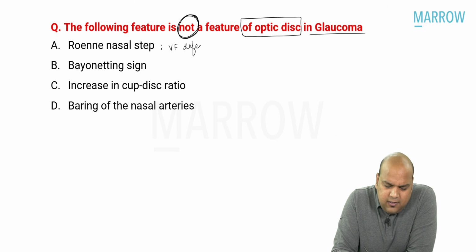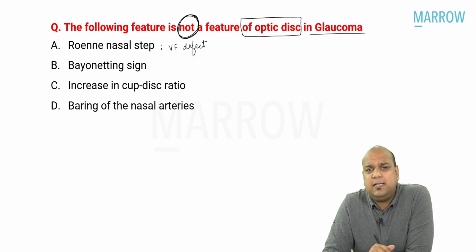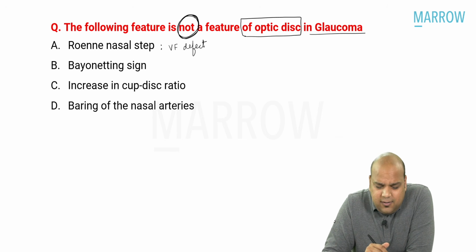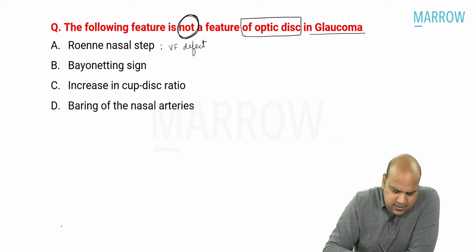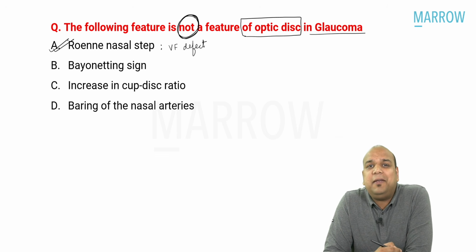But Roni's nasal step, is it an optic disc change or is it a visual field defect? So I try to jog my memory and remember, and I say, oh, nasal step or step defects are a visual field defect. My answer becomes clear right here only. But just for the sake of reading, let me read the other options.